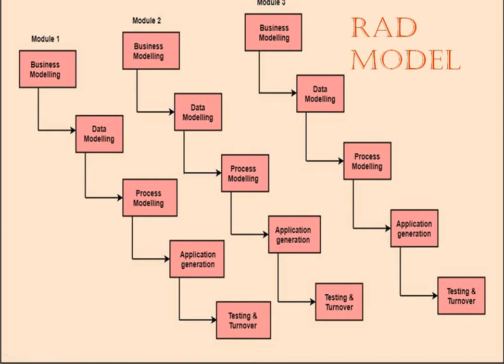After process modeling, it goes to application generation. In this phase, the application is developed and coding is completed. During this phase, developers use automated tools for the construction of the software. During the testing phase, each component or prototype is tested independently. The next phase is testing or turnover, the last one. During this phase, testing takes place, each component is tested independently during iteration, and the product is turned over. That's all about the RAD model.